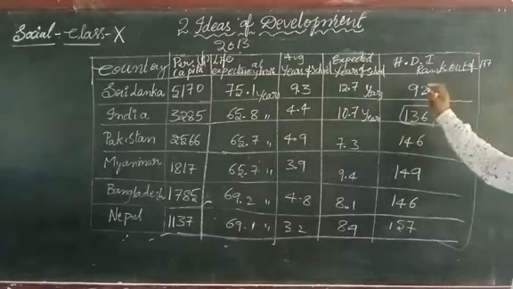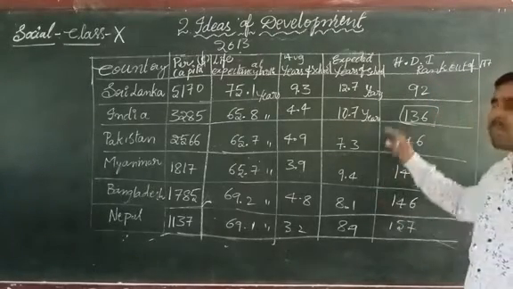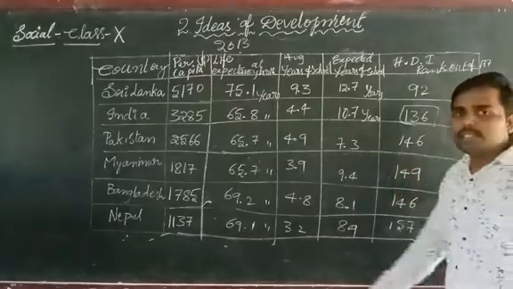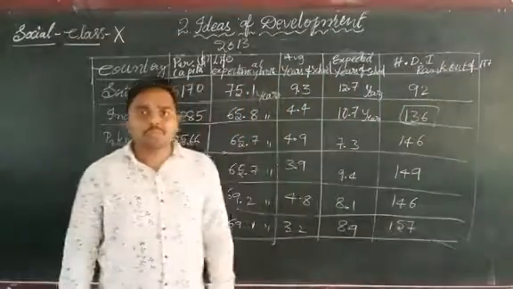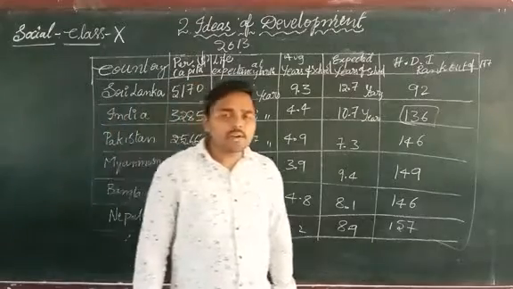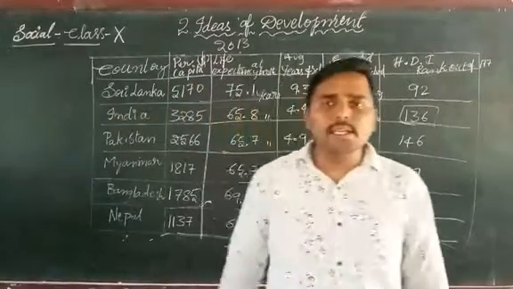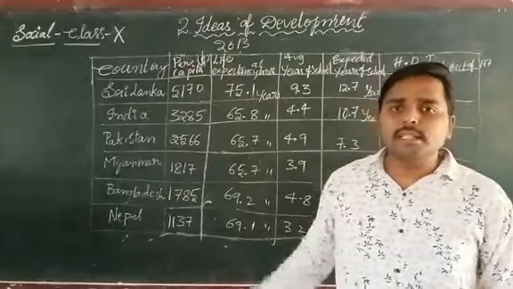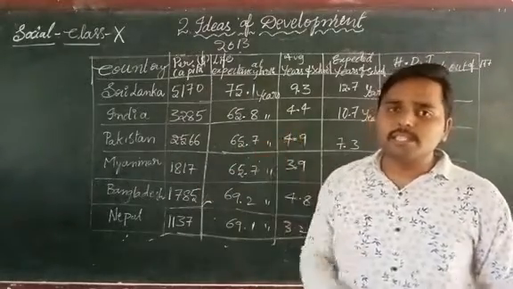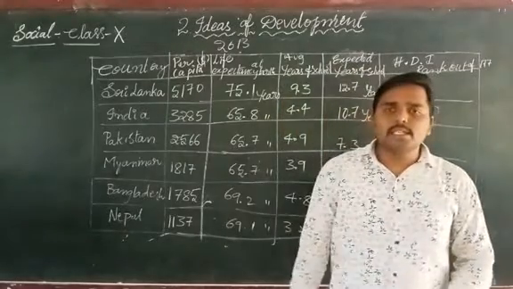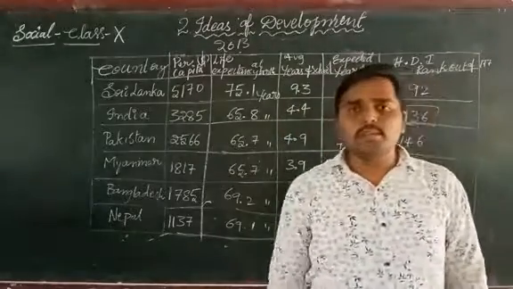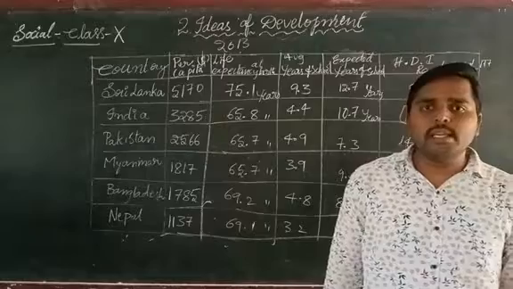And according to this Human Development Index, the rank is 136 out of 177. Okay, this is about the development indexes according to the Human Development Index in 2013. The rank of India is 136 out of 177. Okay. In the next class, we will discuss more about the ideas of development. Okay. Thank you, children.